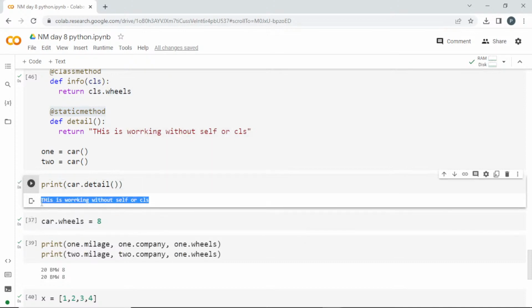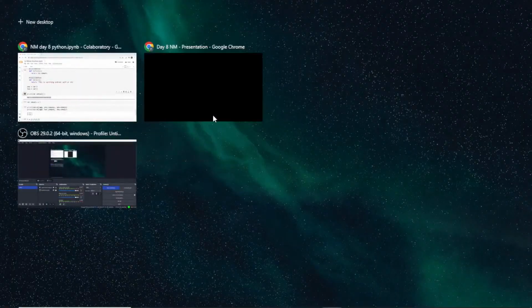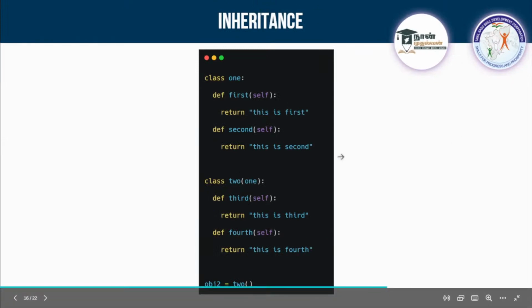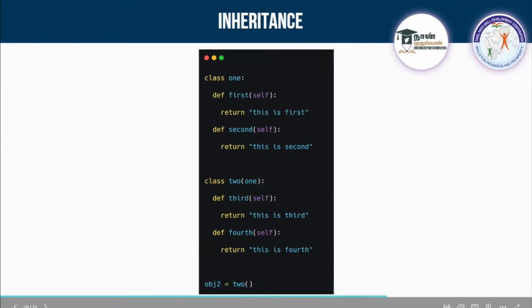Clear, guys? This is what a static method is. And next will be an important concept in class and object, which will be inheritance. This will help you when you go into advanced Python, when you are creating applications or anything else, since you will be importing something and passing it as an inheritance. So I'll explain what inheritance is.